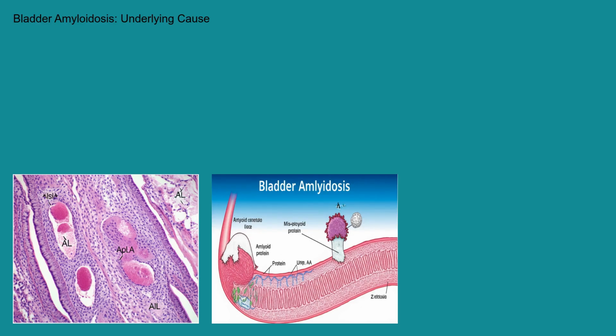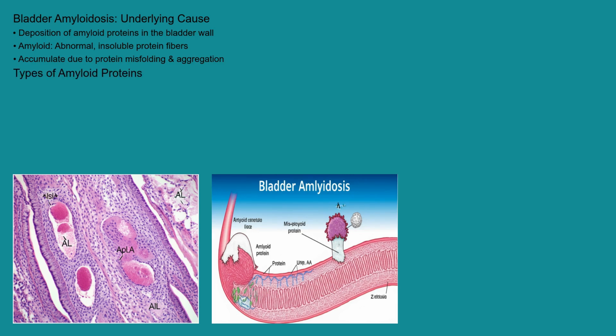The underlying cause of bladder amyloidosis is the deposition of amyloid proteins in the bladder wall. Amyloid is an abnormal protein that, under normal circumstances, isn't found in the body. However, in certain conditions, these proteins misfold and aggregate, forming insoluble fibers that deposit in various organs, including the bladder. The most common type of amyloid protein involved is amyloid light chain, or AL amyloid. This is associated with plasma cell disorders. Other less common causes include AA amyloidosis, associated with chronic inflammation, and rarely hereditary amyloidosis.